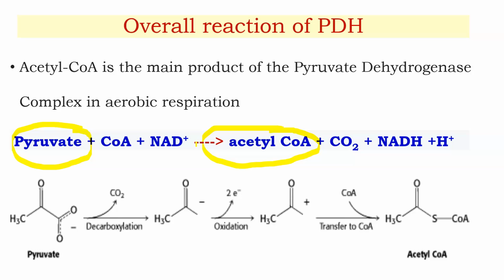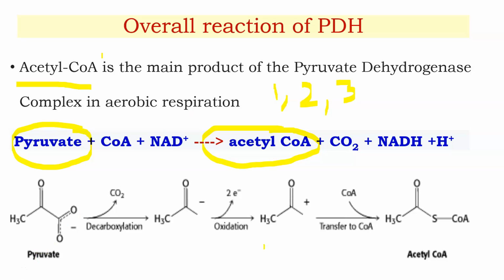This complex comprises three enzymes, E1, E2 and E3: pyruvate dehydrogenase, dihydrolipoyl transacetylase and dihydrolipoyl dehydrogenase, as well as five coenzymes. What are the five coenzymes? Thiamine pyrophosphate (TPP), lipoic acid, coenzyme A, FAD and NAD. Acetyl CoA is the main product of the pyruvate dehydrogenase complex in aerobic respiration.